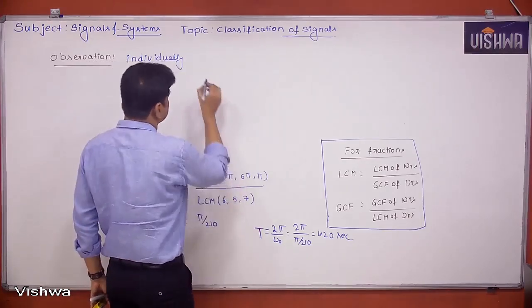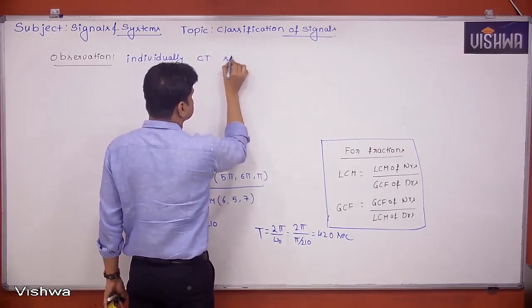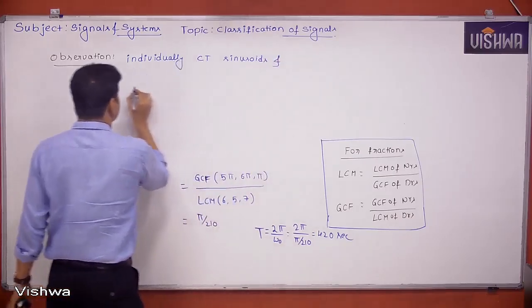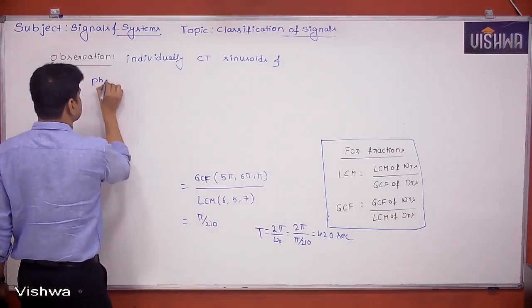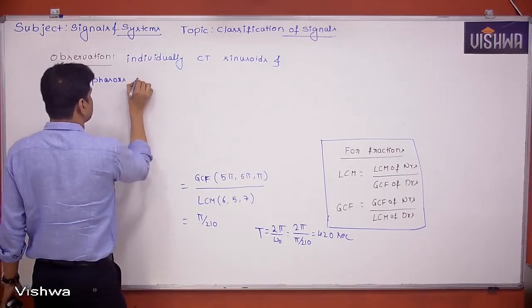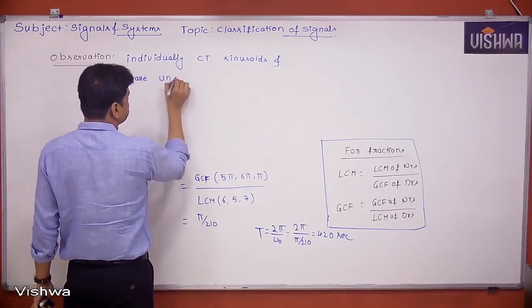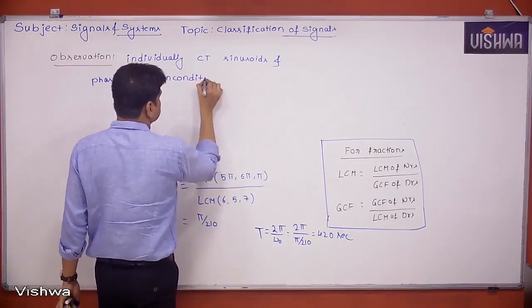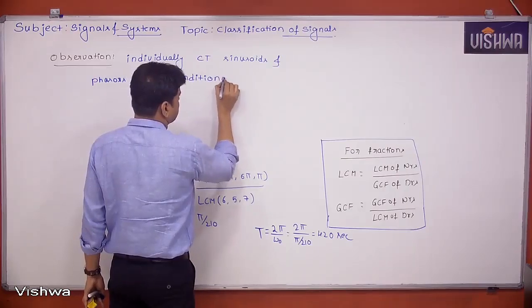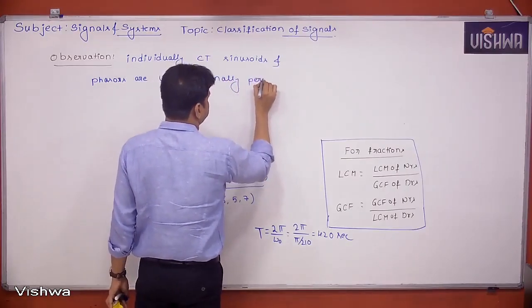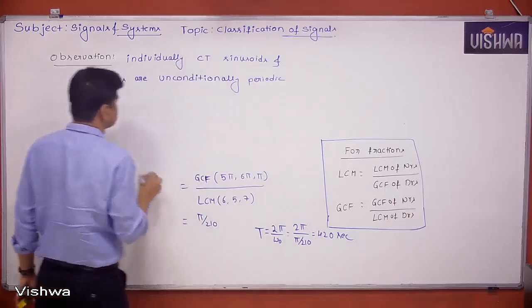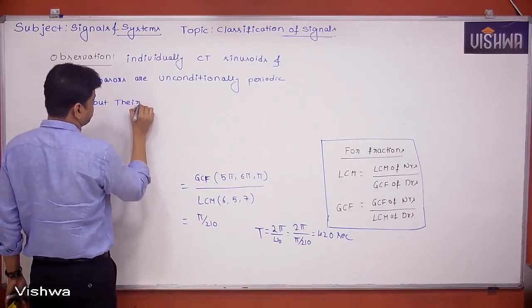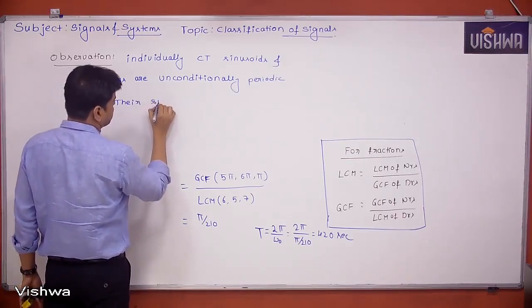If you take individually, continuous time sinusoids and phasors are unconditionally periodic, but their sum is conditionally periodic.